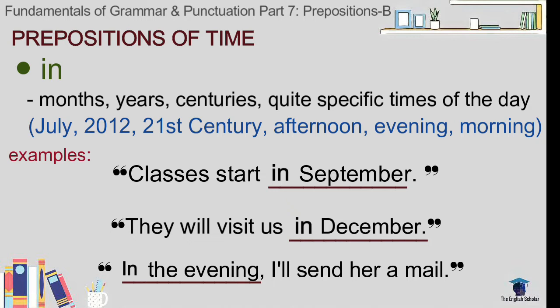Notice the prepositional phrases. September, December, and evening are all nouns, and they refer to time. September and December are months, and evening is a quite specific time of the day. And since they need a preposition that would modify them or describe them, the preposition of time in fits the role.